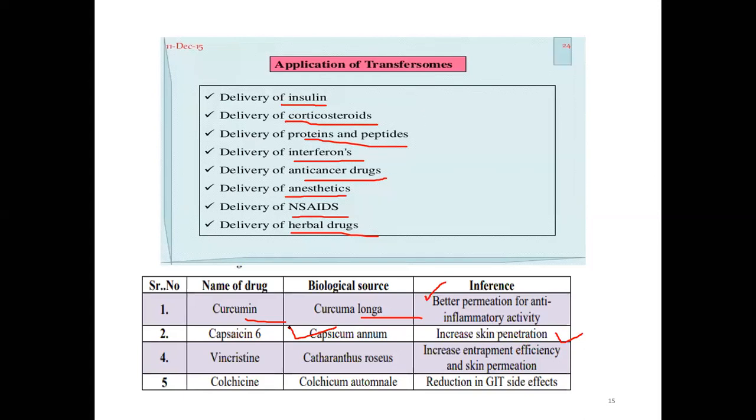Then vincristine, an anti-cancer drug, increases entrapment efficiency and skin penetration. Then colchicine shows a reduction in GI side effects. So these are the applications of transferosomes.